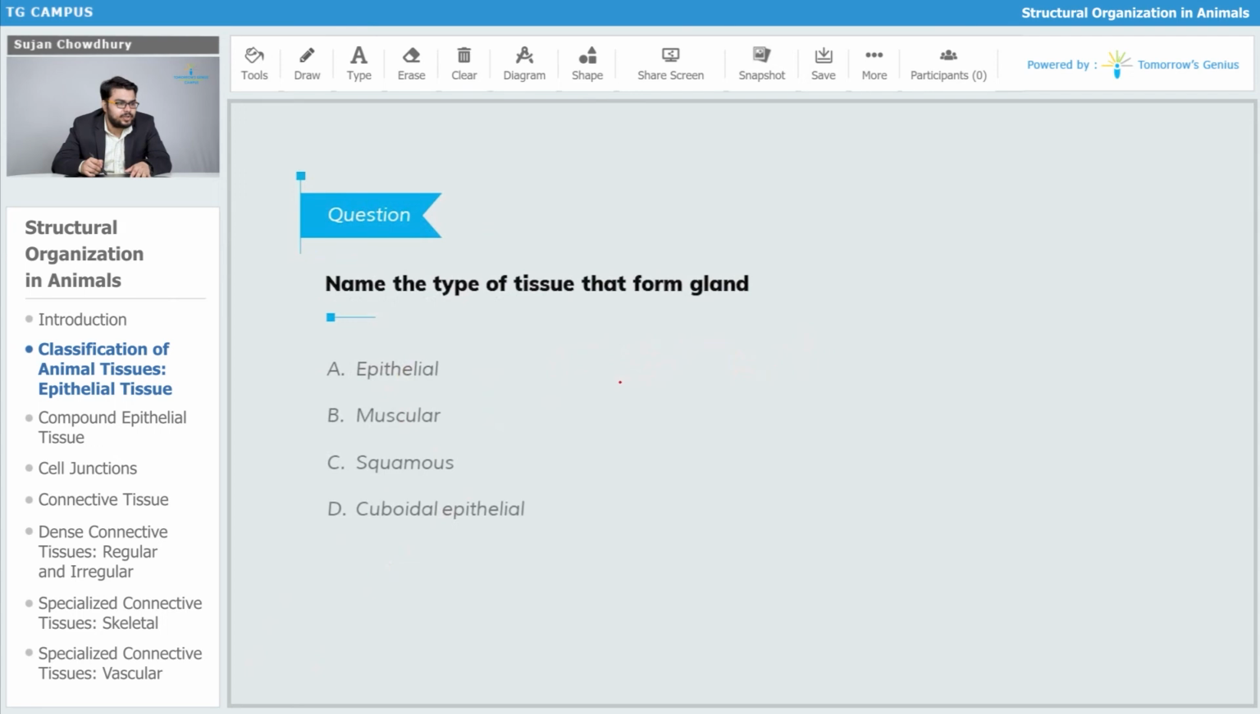So let's understand this question. Name the type of tissue that forms gland. We have just discussed the concept, and I think you have come up with the right answer. Let's know. Yes, the answer is cuboidal epithelial tissue. This is because working as a gland involves large protoplasmic volume. If the protoplasmic volume is not good enough, definitely secretions cannot be formed and released.